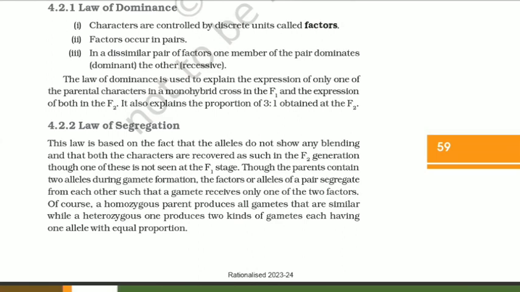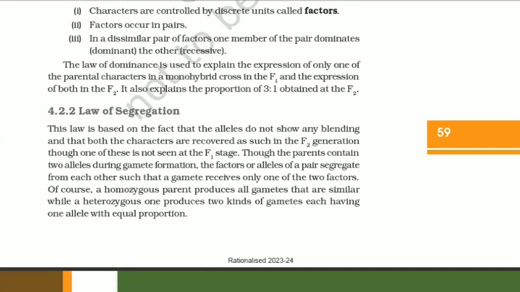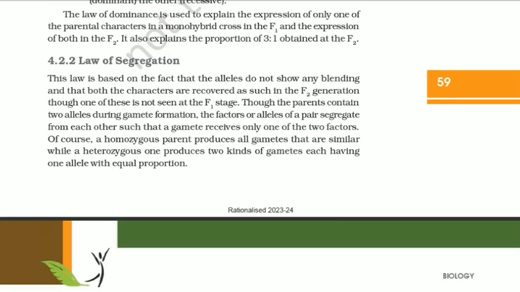Characters are controlled by discrete units called factors. Factors occur in pairs. In a dissimilar pair of factors, one member of the pair dominates, that is dominant, the other, that is recessive. The law of dominance is used to explain the expression of only one of the parental characters in a monohybrid cross in the F1 and the expression of both in the F2. It also explains the proportion of 3:1 obtained at the F2.